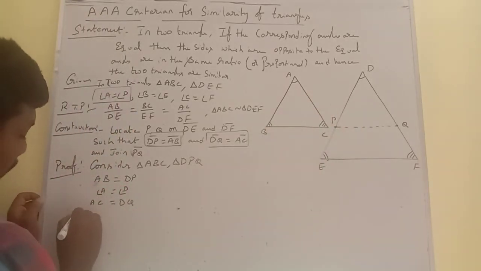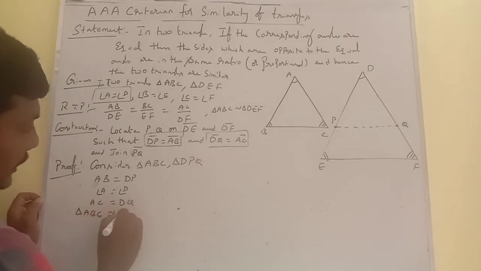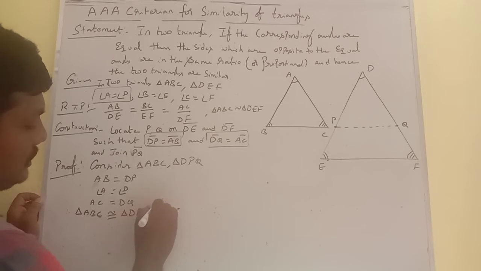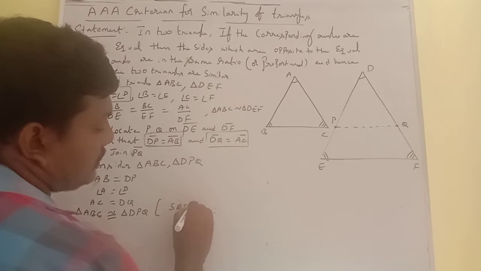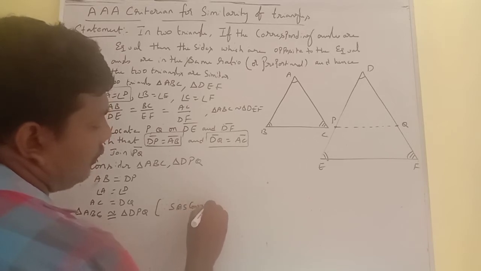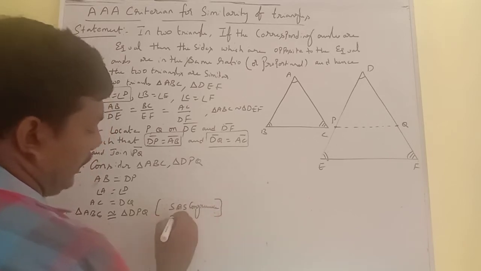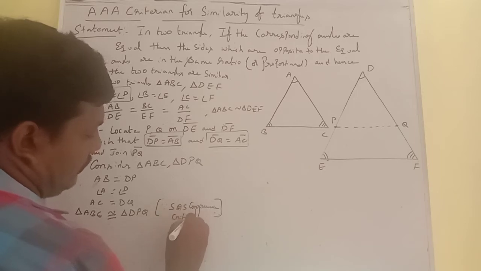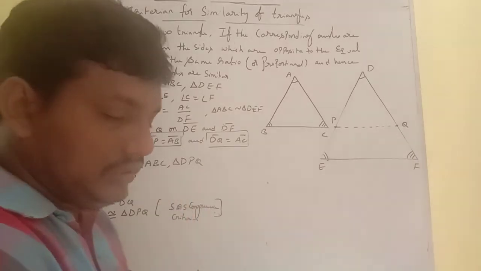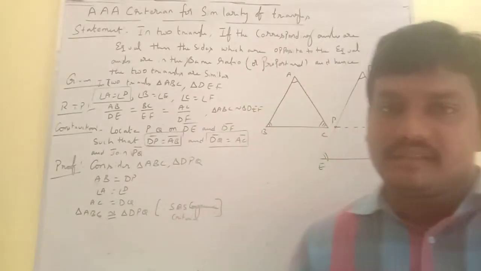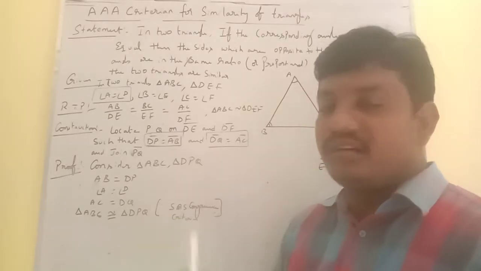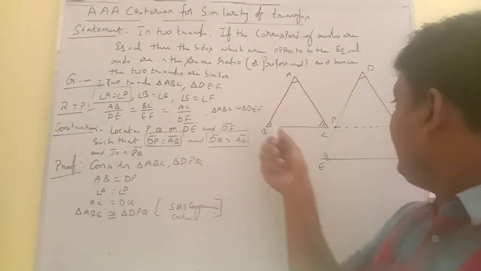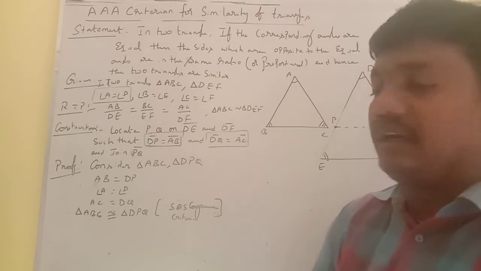Therefore, triangle ABC is congruent to triangle DPQ by the side angle side congruence criterion. This is an axiom. So under the side angle side congruence rule, triangle ABC and triangle DPQ are congruent.